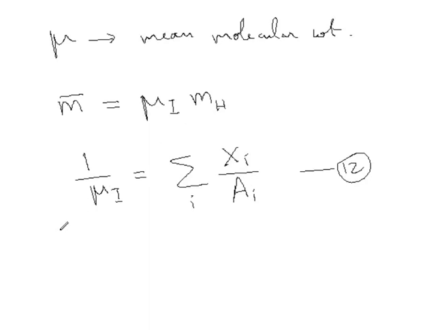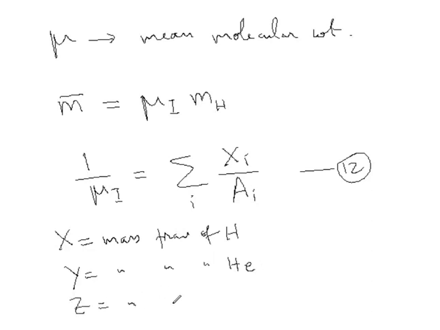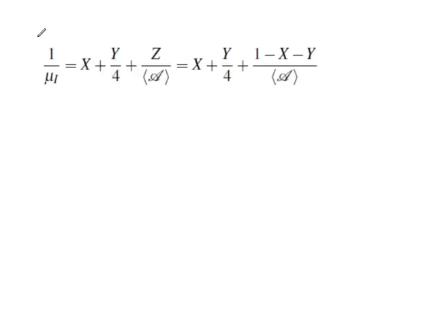Thus, let me define X as the mass fraction of hydrogen, then Y as the mass fraction of helium, and Z as the mass fraction of metals. Now if we do that, then you see we find this result automatically. Equation 13.